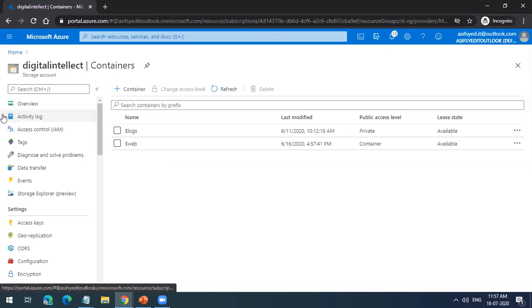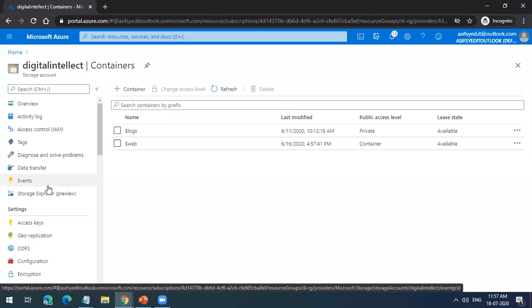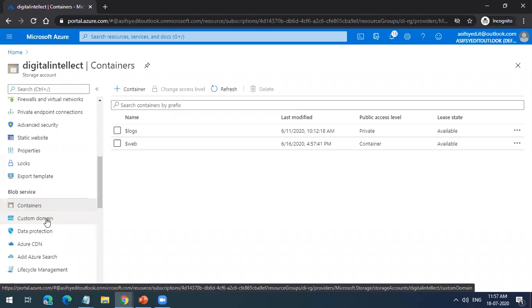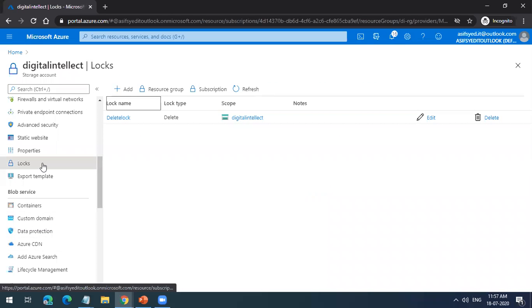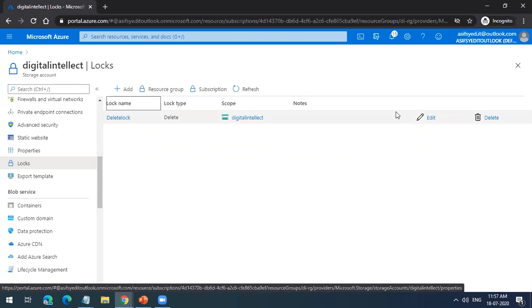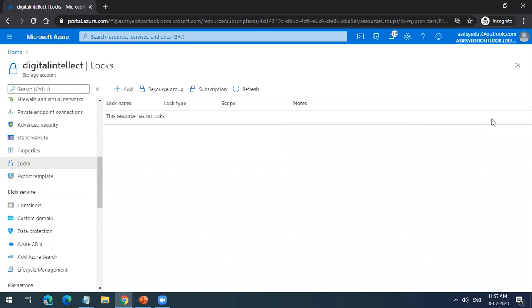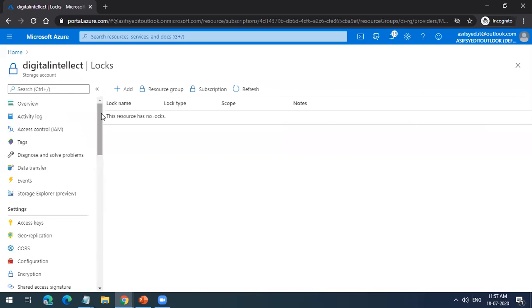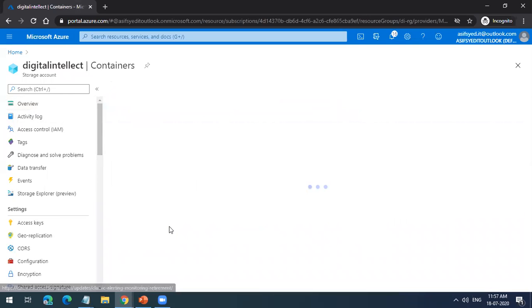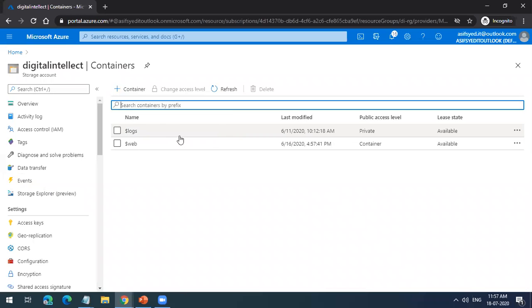Being a company, you will give this access to multiple people, right? So you as a super admin, the global admin, will place this lock. And this will not allow users to delete the resource group. If you want them to delete, they can go ahead as administrators. If I delete the lock and then try to delete the container, it will delete it. But I will not delete this because my website is hosted on this storage account. If I delete this, my website will be gone.